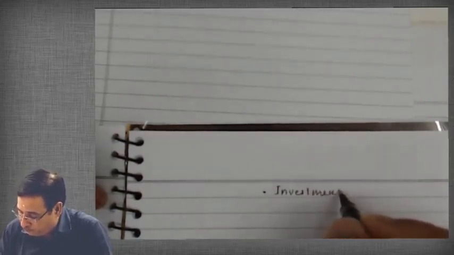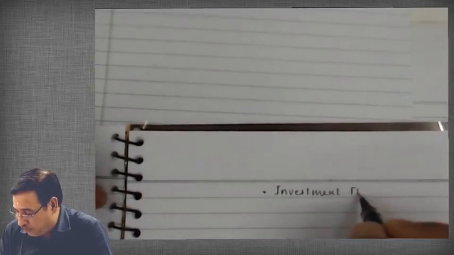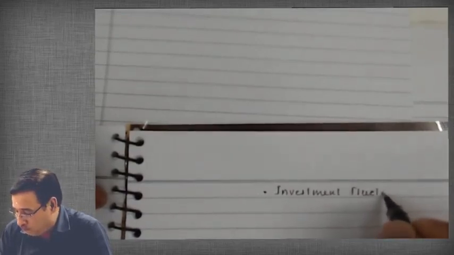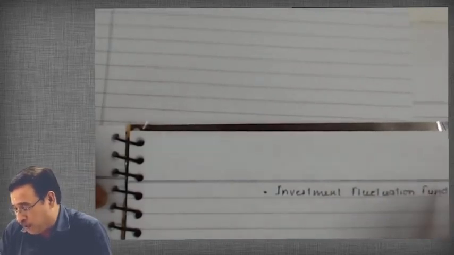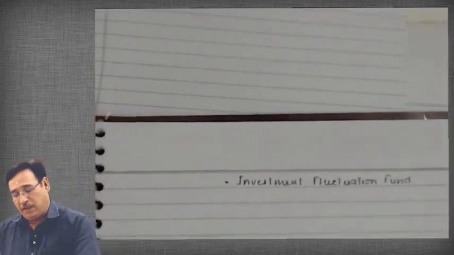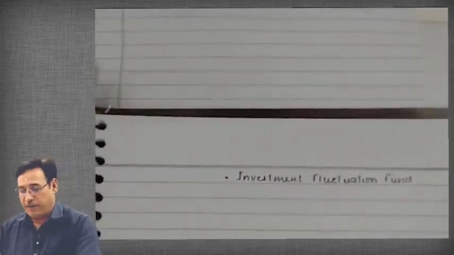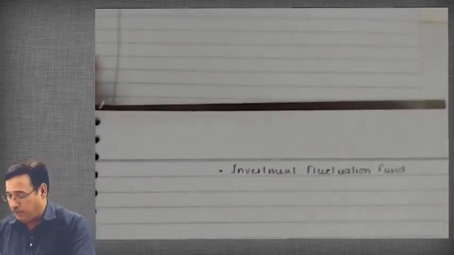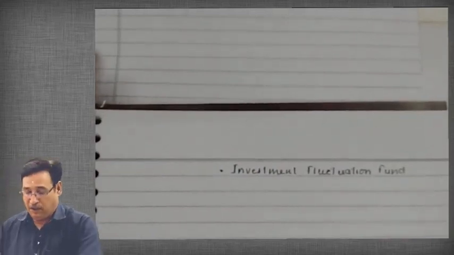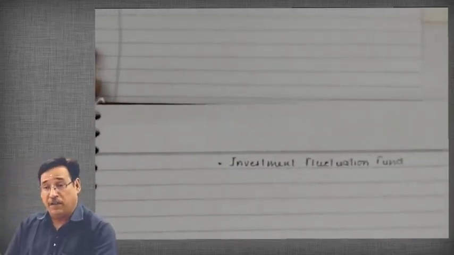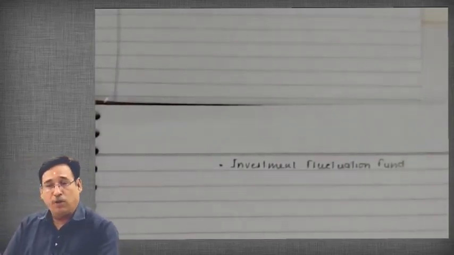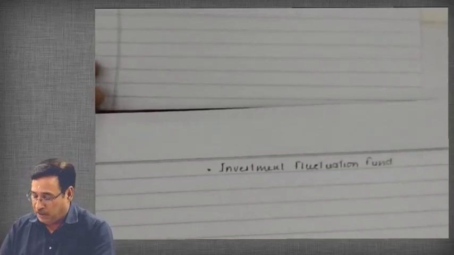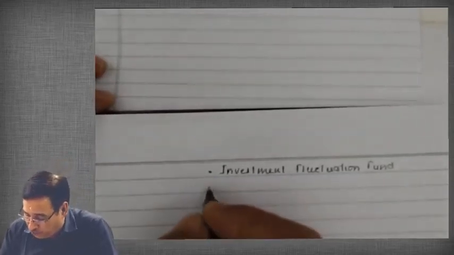Investment fluctuation fund. Investment fluctuation fund is generally created to meet any decline in value of investments. Correct? Because we know that company invests their funds in the shares and debentures of the other entities, so there might be some loss due to decline in market value. In order to meet such loss, generally entities create investment fluctuation fund.